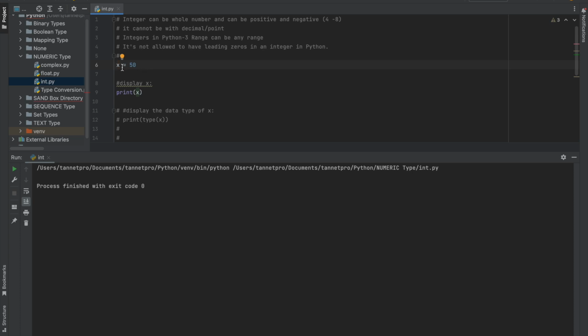So here I put x = 50, that is the variable. What a variable is, I have explained in a separate video. You can press on the I button, and from there you can understand what a variable is. A variable is nothing but you are storing one value or data in it. So here I have taken one variable x. I can take y, z, a, b, c, d, anything. So under x, I put the value 50, right?